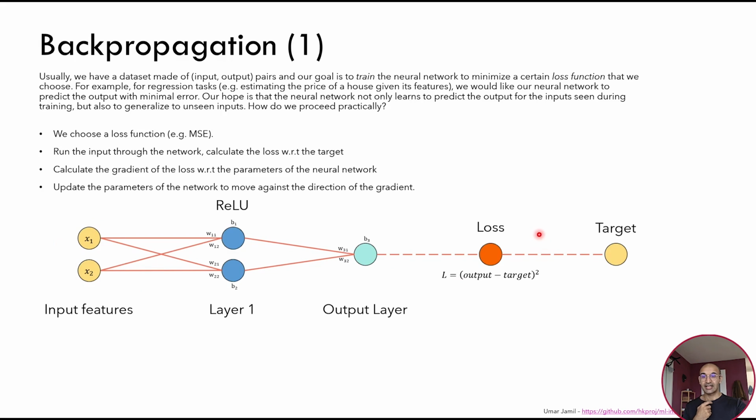Then we calculate the gradient of the loss function with respect to the weights of the network, and the weights of this network are also the parameters of the network, and in this case are W11, W12, the bias B1, W21, W22, B2, which are the weights and the bias for the first linear layer, and also the weights and the bias for the second linear layer.